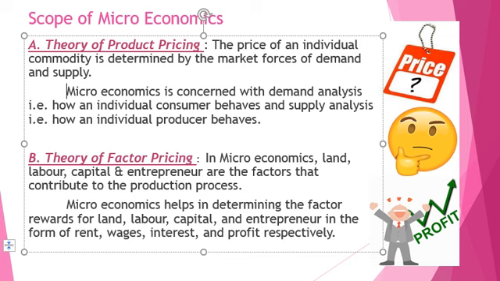Land will be paid in terms of rent. The labor will be paid in terms of wages. The capital will be paid in terms of interest, and the entrepreneur will be taking away the profit. So when all these factors of production come together, the raw material will be transformed into a finished good. Right?